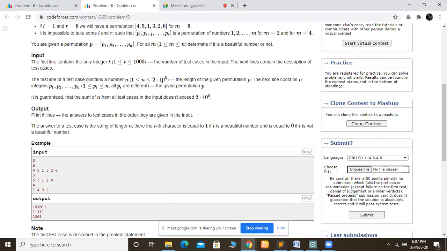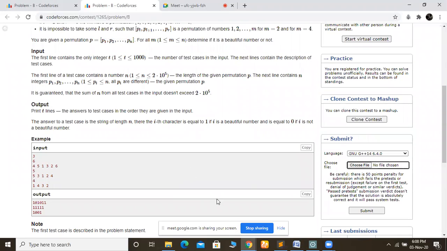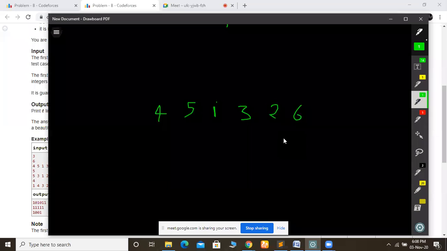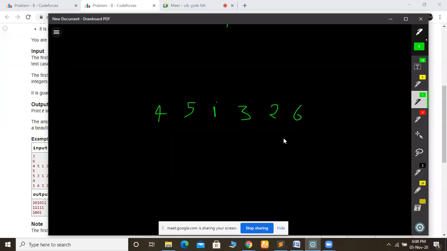But here you will see that our input size is 10 to the power 5. So we have to make an O(n) solution, because if you make an O(n) square solution, then it will become 10 to the power 10. So you will get the time limit exceeded. So we want to make an O(n) solution for this one. So see, now your approach is right, but it is not the given time complexity.